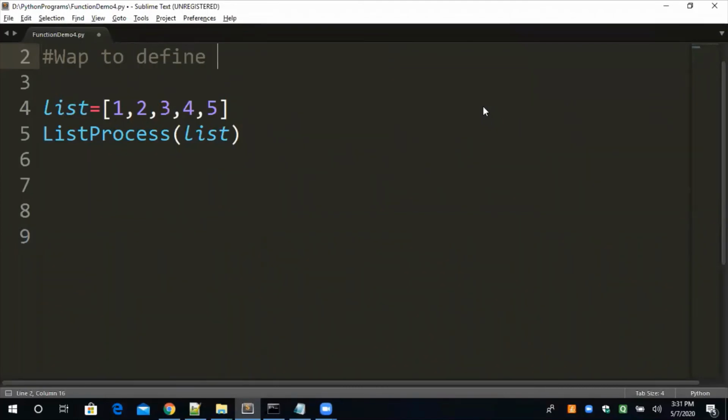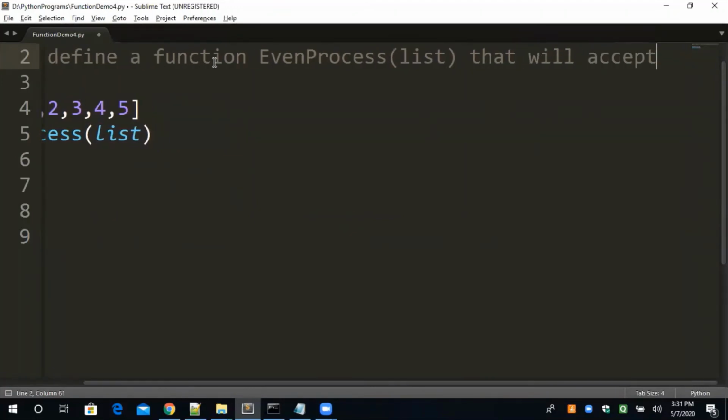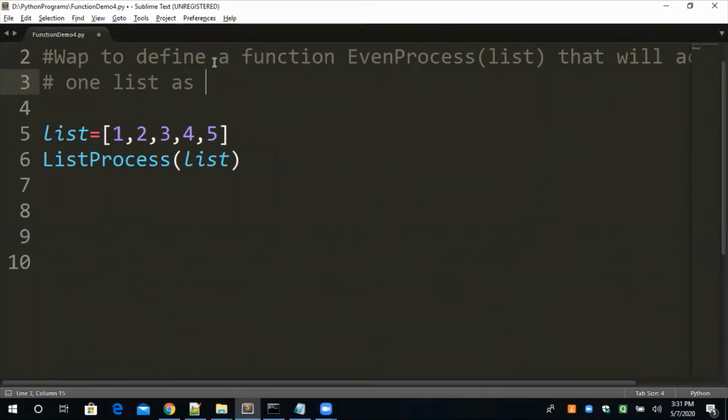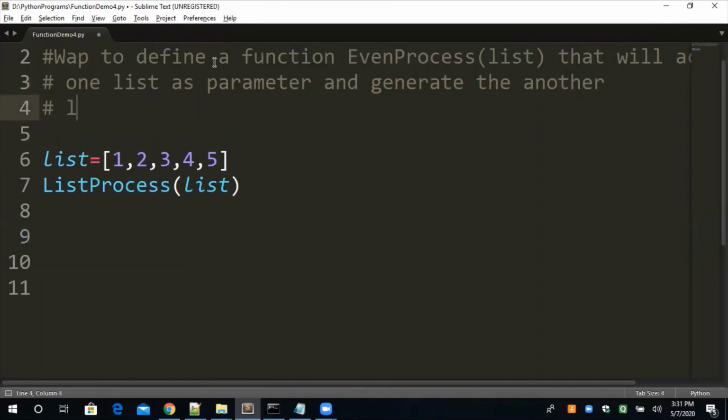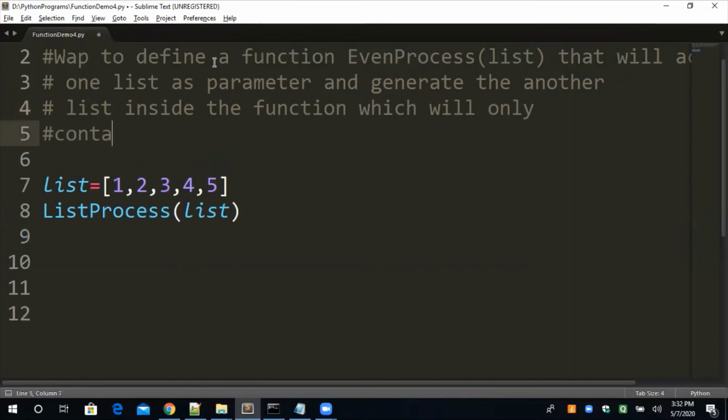Write a program to define a function even process that will accept one list as parameter and generate another list inside the function which will only contain the even elements. Right? Means I have to design or create a function.